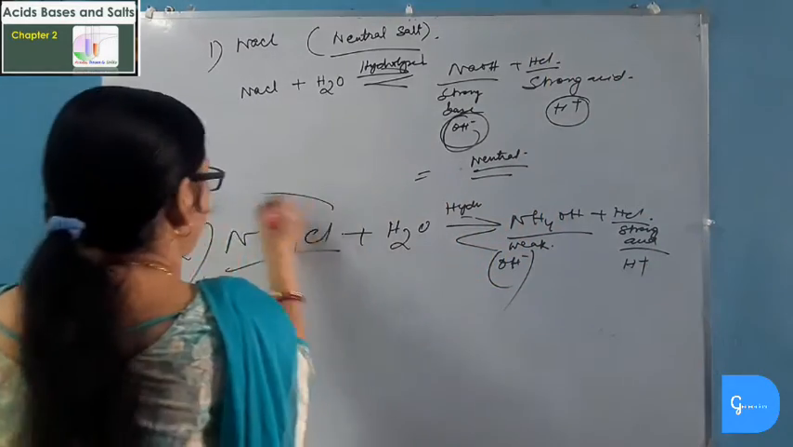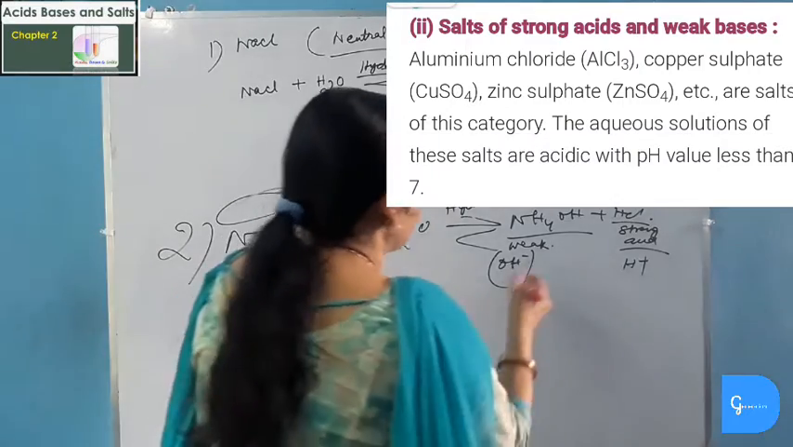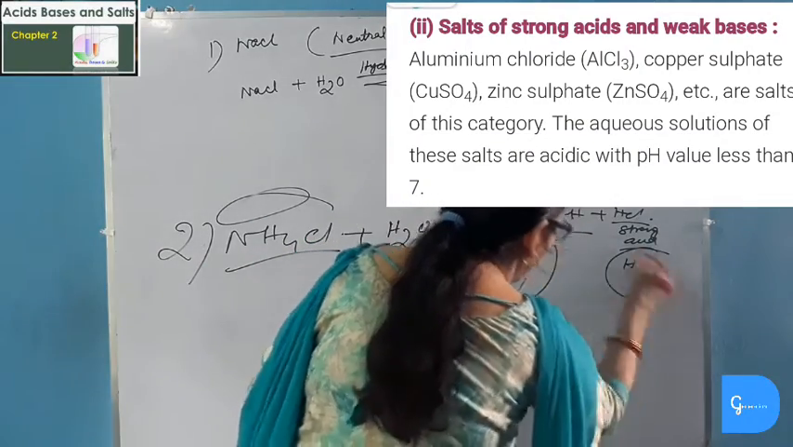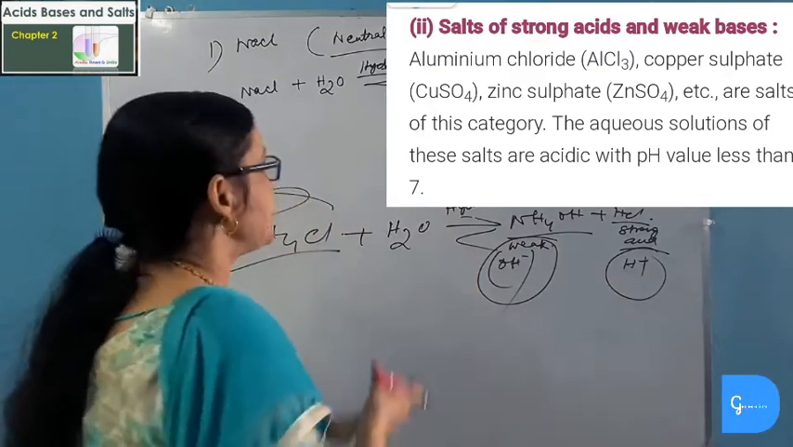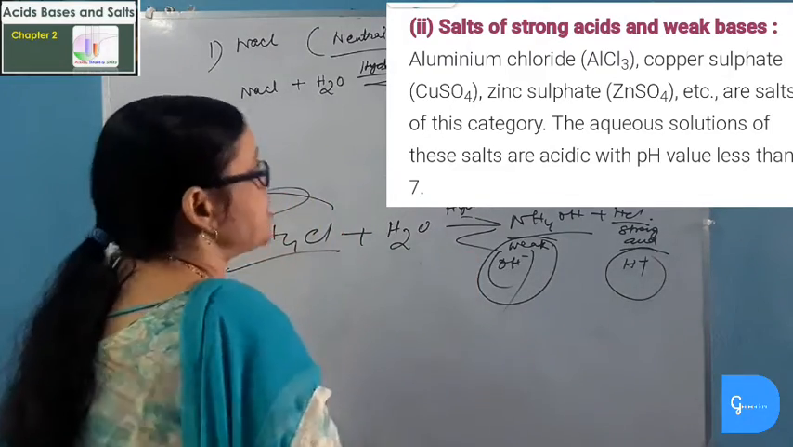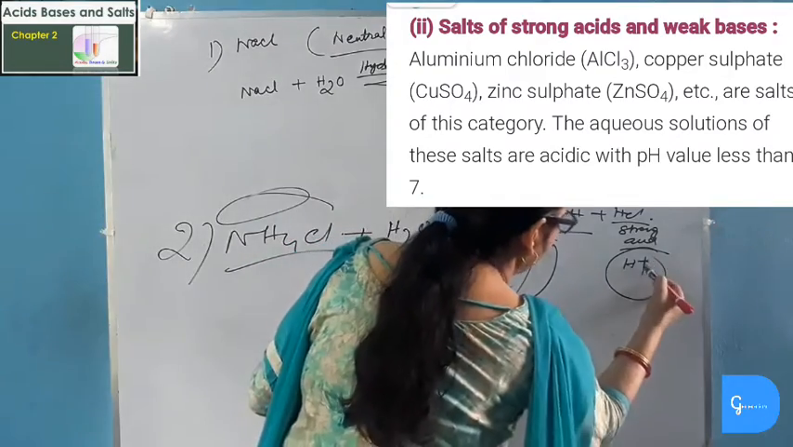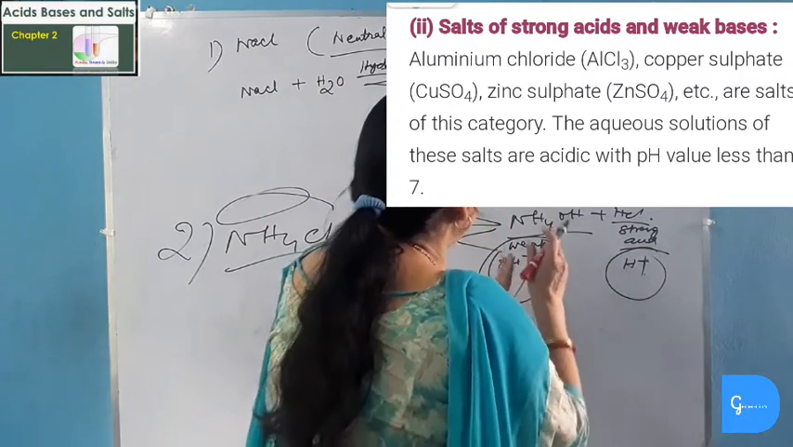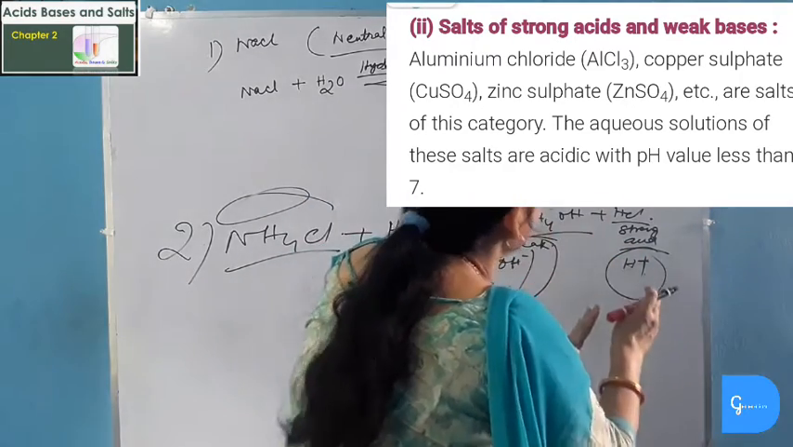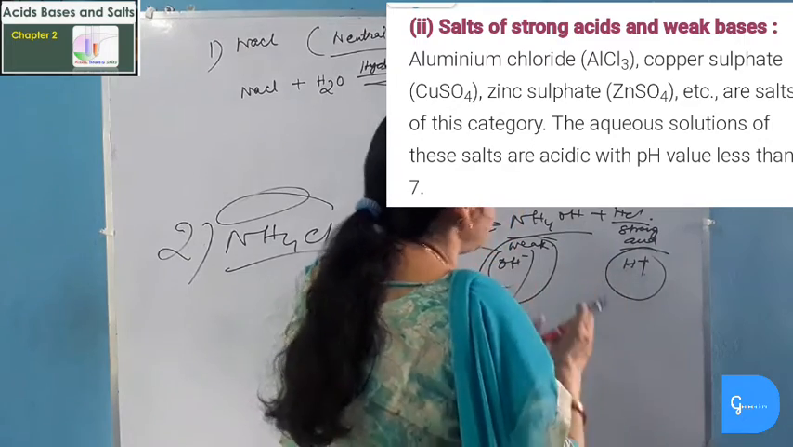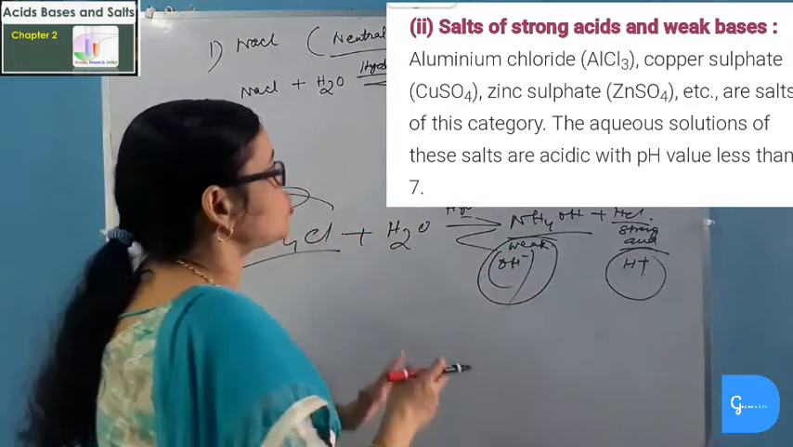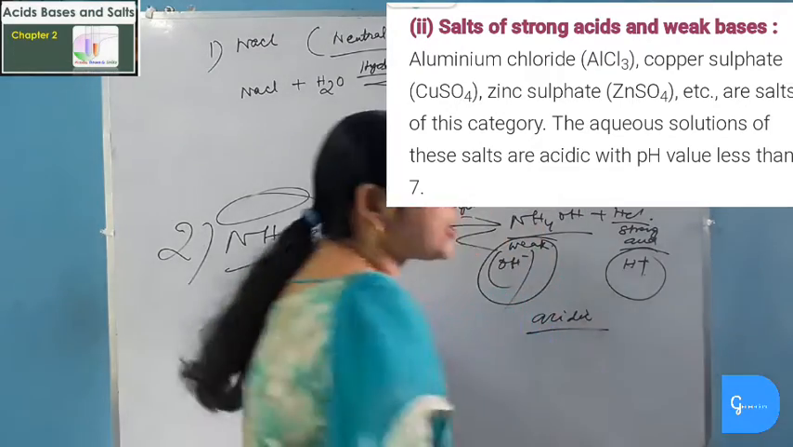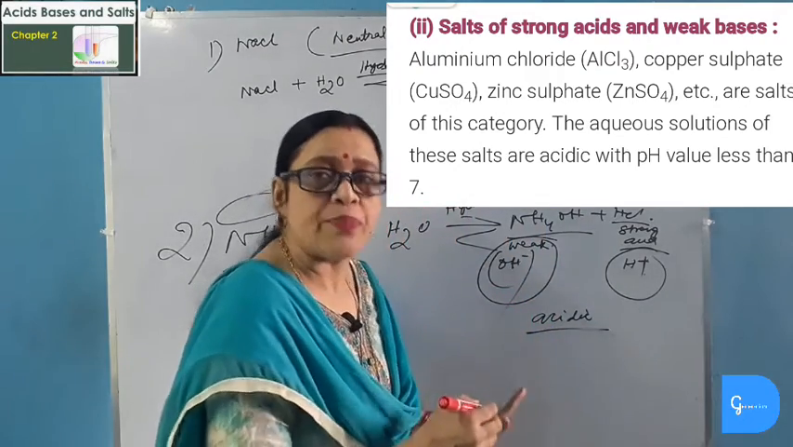Thus, in the salt solution of ammonium chloride, we can see that the concentration of hydroxide ion will be less than the concentration of hydrogen ion. Or in other words, the concentration of hydrogen ion will be more than the concentration of hydroxide ion, because here the reaction is between a weak base and a strong acid. So hydrogen ion concentration is more in this salt solution, and thus the salt solution will be acidic in nature. And as the salt solution is acidic in nature, it will turn blue litmus red.